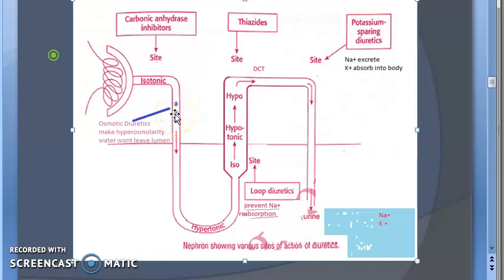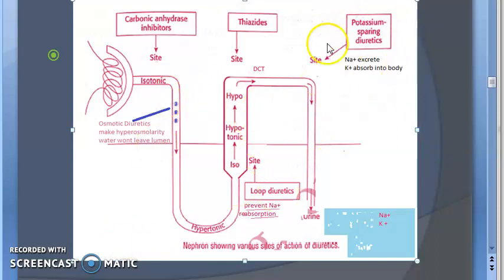What will happen then? They will make the filtrate more hyperosmolar. As it is more hyperosmolar, it will retain water. So it will not allow water to be reabsorbed by our body. Okay, that much you understood, right? That is what osmotic diuretics or mannitol do. What are the other osmotic diuretics that you know? Isosorbide and glycerol, correct?